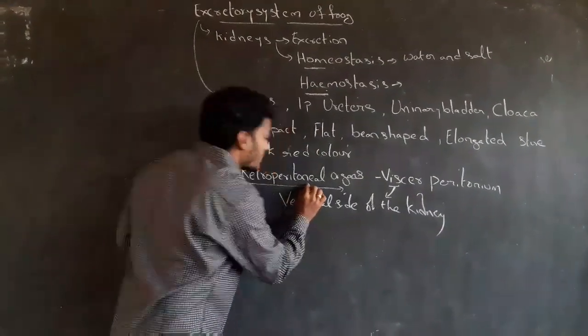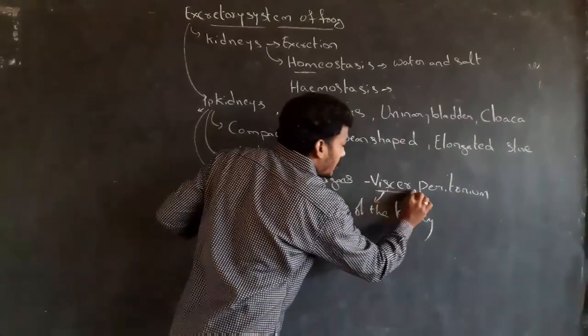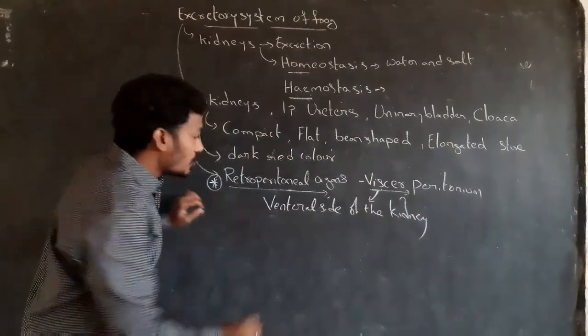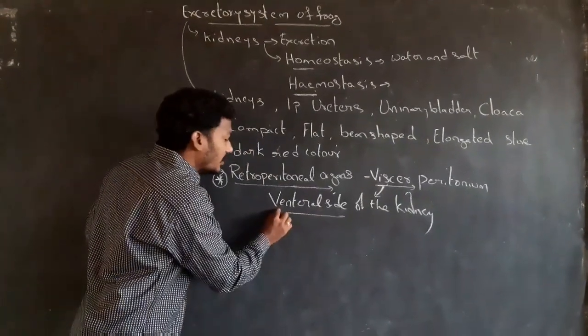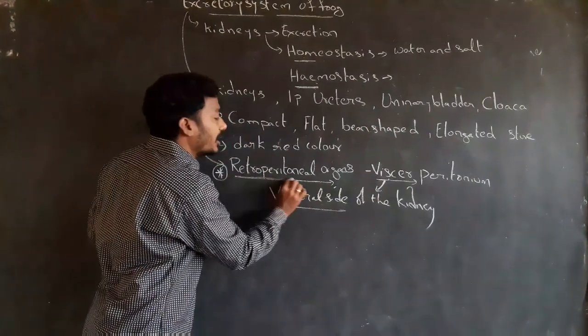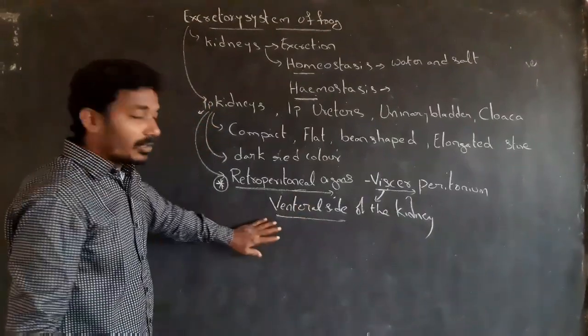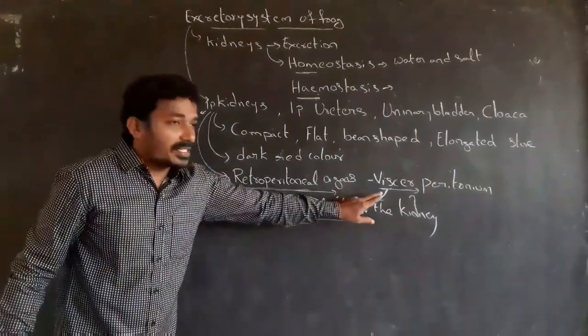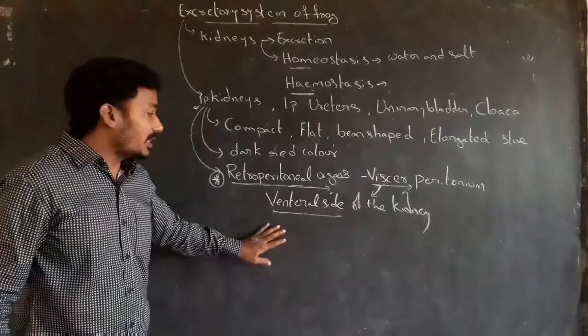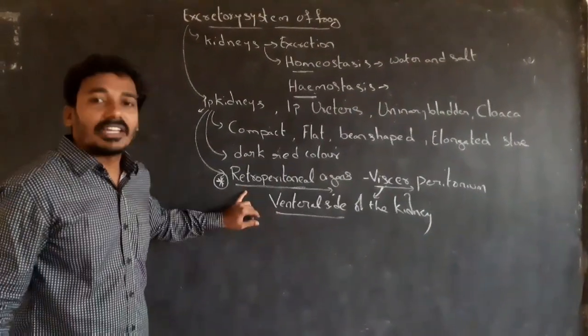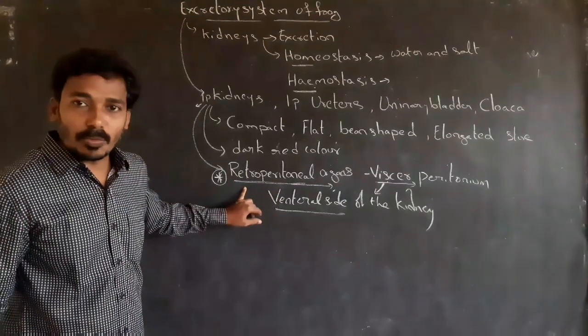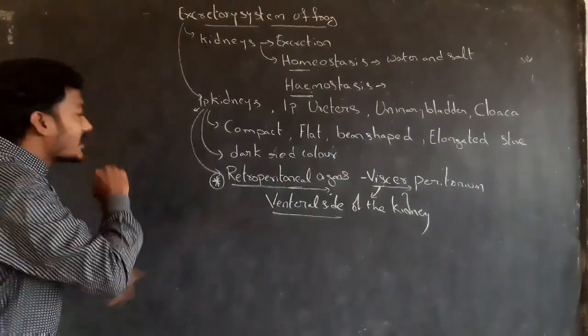Retroperitoneal organs means the visceral peritoneum covers the kidneys only on the ventral side. These organs are called retroperitoneal organs.